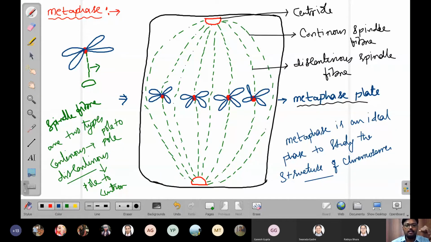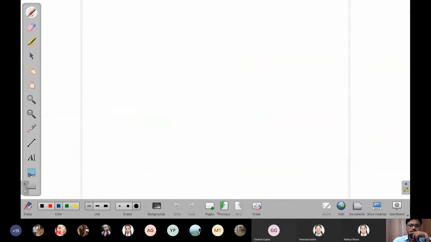Now let us see the anaphase. The next phase is anaphase. Anaphase has two steps.